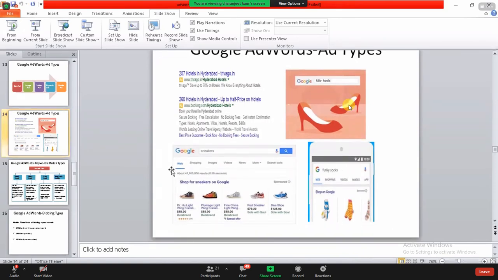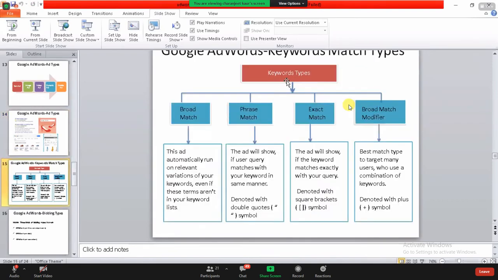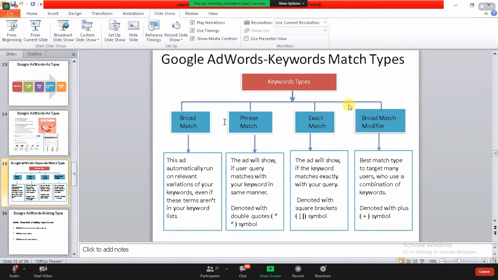Okay, now moving forward, keyword types. We have talked about keywords a lot of times, but what kind of keywords do we need to have? There are particularly three diversifications in the keywords: broad match, phrase match, and exact match. These three are the wider terms and the basic terms for you to know right now. Broad match is when somebody is typing something related to your product. It says that the ad automatically runs on relevant variations of your keyword, even if these terms aren't in your keyword list.